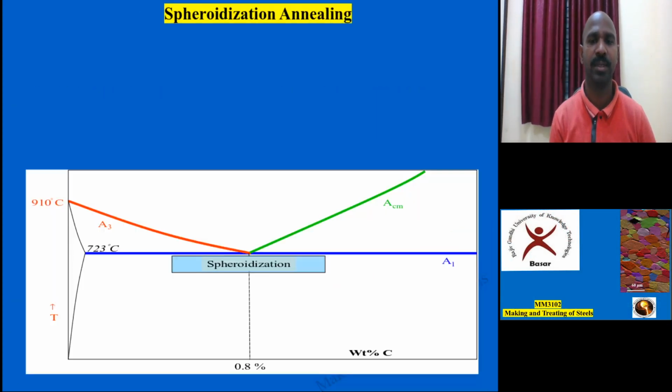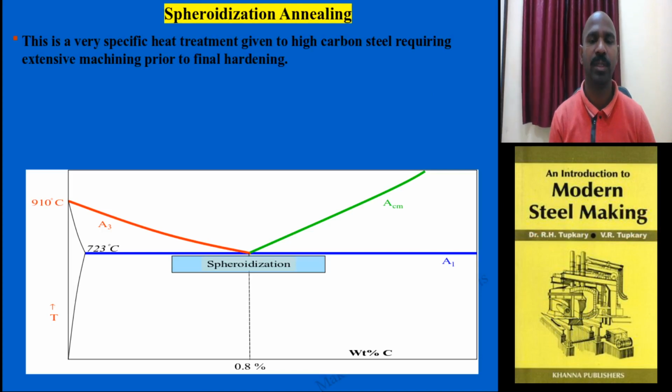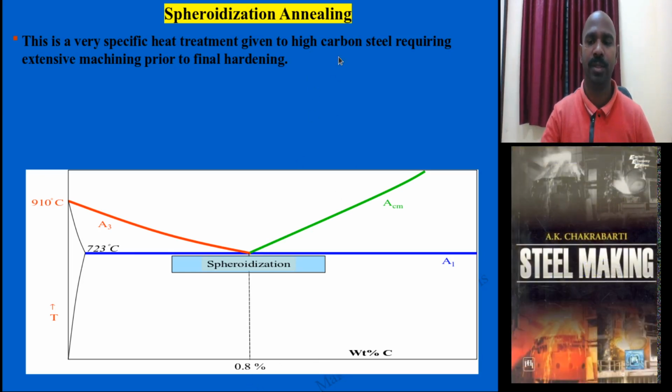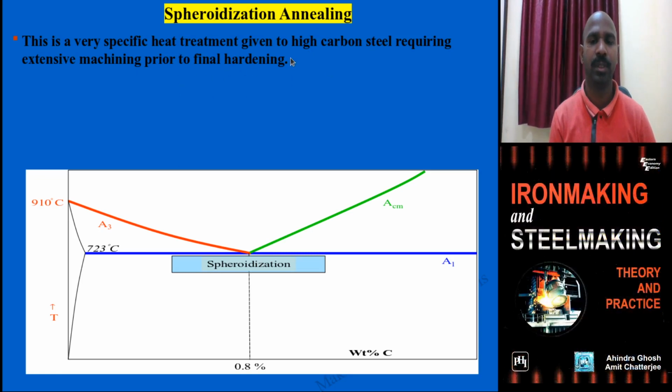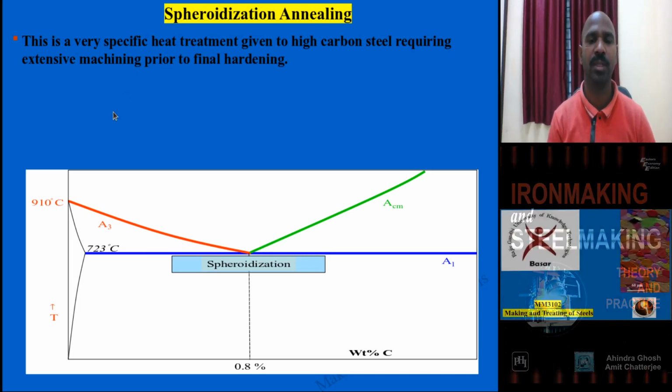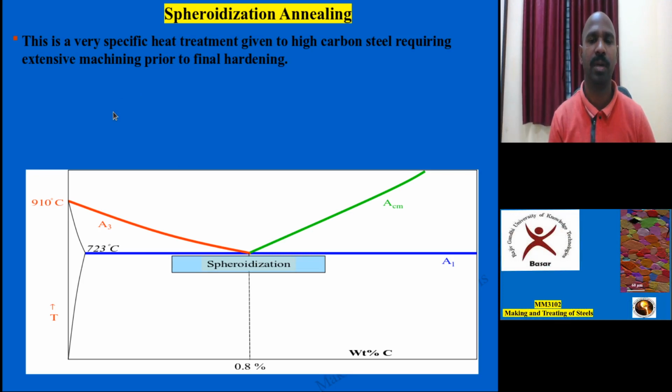Now coming to another annealing process, a specific heat treatment mainly done for high carbon steels, greater than 0.8 up to 1.5 percent carbon. It has been found that because of the hardening nature of these high carbon steels, you need extensive machining to get a good surface finish, and this is very difficult.